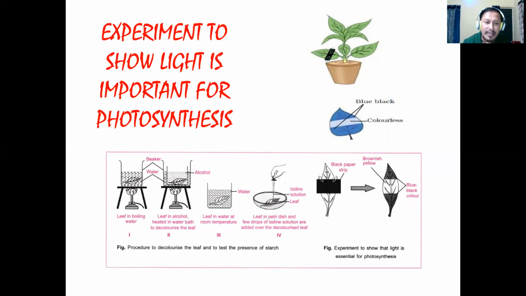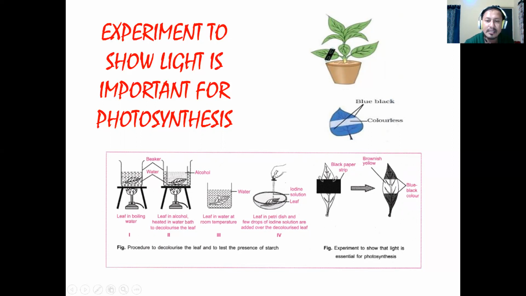Now, when you see in the other diagram, you'll see the procedure to decolorize the leaf and to test the presence of starch. So when you see the leaf, we need to boil it in water, then leave it in alcohol heated in a water bath to decolorize the leaf. So here, to decolorize the leaf means we have two jars. The bigger jar has water, and in the smaller jar there is alcohol, and you dip the leaf to decolorize it. To decolorize means so that the chlorophyll is removed, so that the formation of starch will not take place.